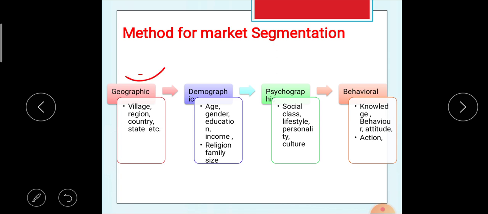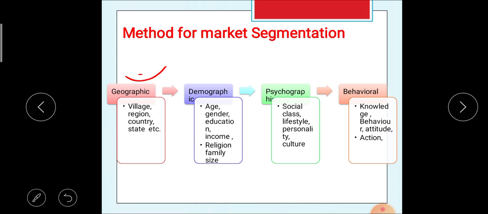The first one is geographical market segmentation. Here the markets are divided into different groups according to geographical condition or location. These markets can be classified according to the location, geographic place or condition of that particular market.